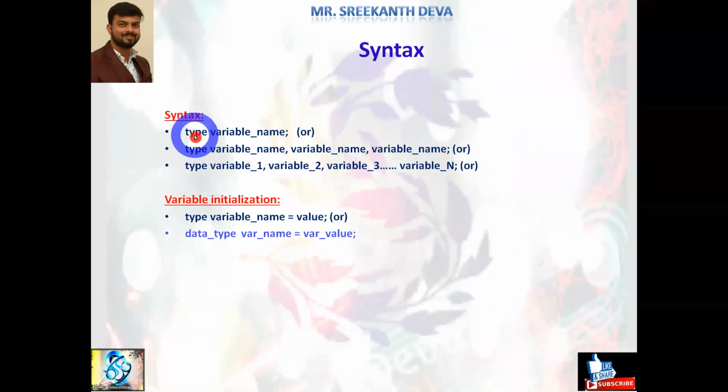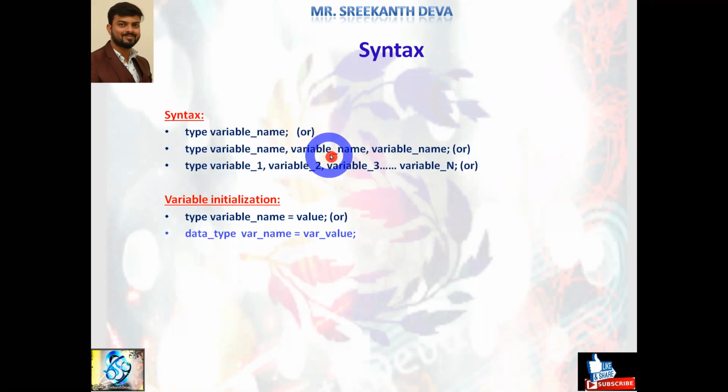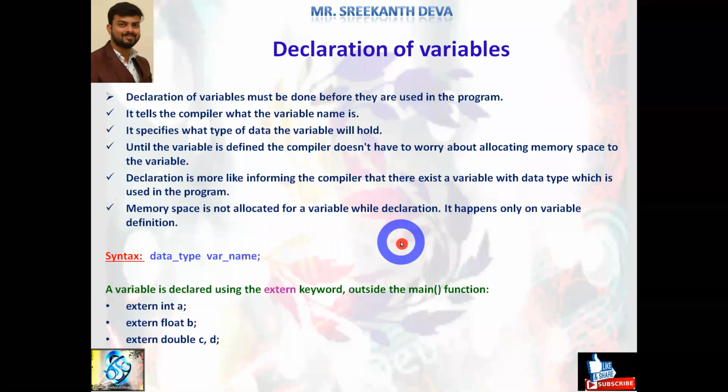What is the syntax? Data type, variable name, or data type and a number of variables we can define for a particular type, like variable 1, variable 2, variable 3, so on, variable n. We can also initialize directly: type, variable name is equals to value. See, this is variable definition, and initialization is done here only. So this is the syntax of what? Variable. What is the syntax for declaration of variables?